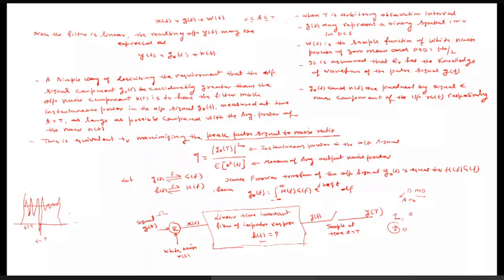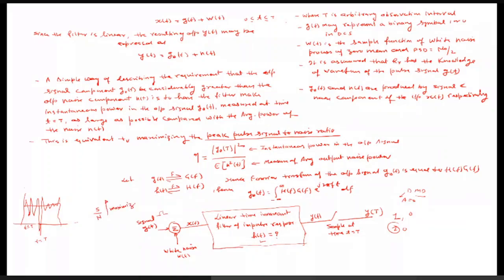So how can we minimize the error? We need to calculate the signal to noise ratio of this signal, and we want to maximize this signal to noise ratio.